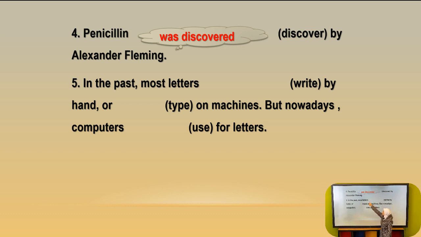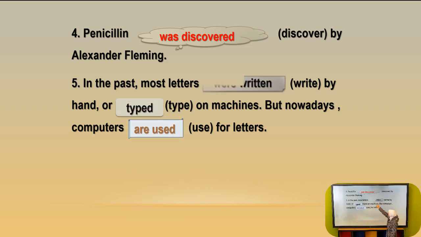The first one, in the past, so it should be in the past. Most letters, but here we have plural, not singular, so it should be were written. The past participle of the verb write is written. So most letters were written by hand or typed. The past participle is typed on machines. But nowadays, here again we have, as if we have a second sentence. It started with nowadays, so we move to the present passive. Computers are used. And again, here we have plural, are used for letters.